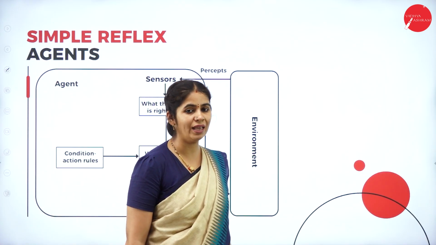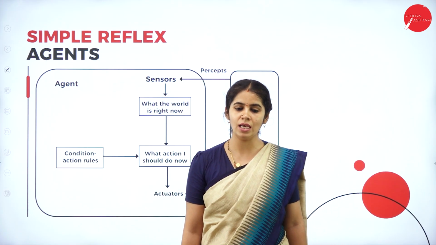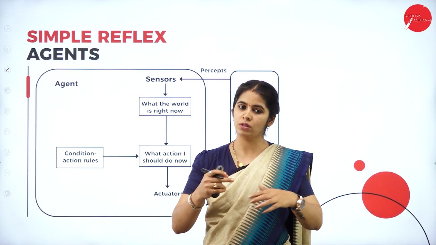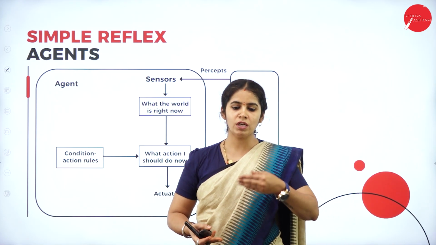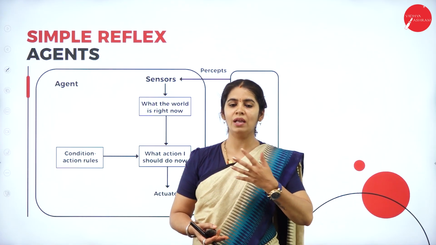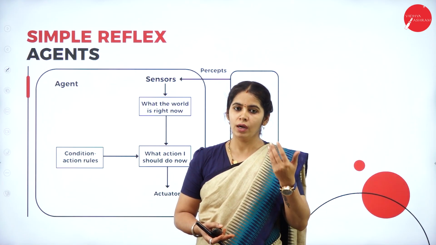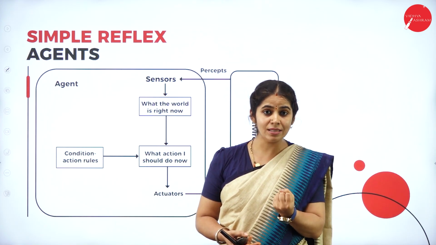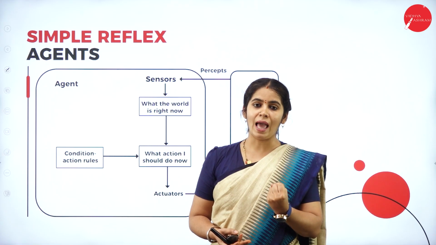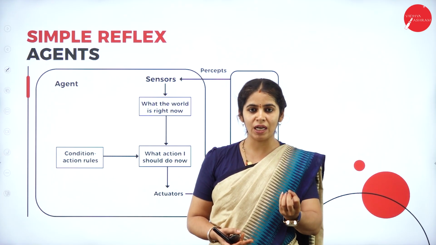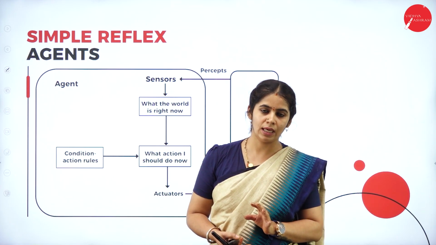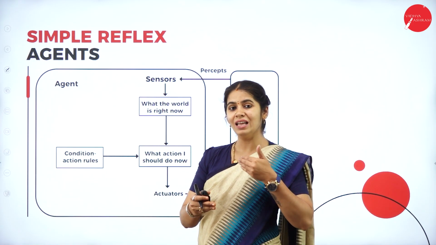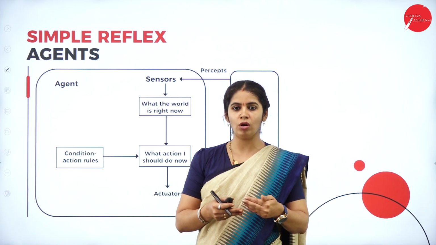Let me give you an example of a simple reflex agent: room temperature. Summer is going on, right? So if the room temperature goes more than 34 degrees Celsius, I am creating one agent, a temperature sensor, that will sense the environment of the room and act accordingly. If it goes more than 34 degrees Celsius, switch on the AC. So what is the action here? What is the perception here? Perception is sensing the temperature of the environment.